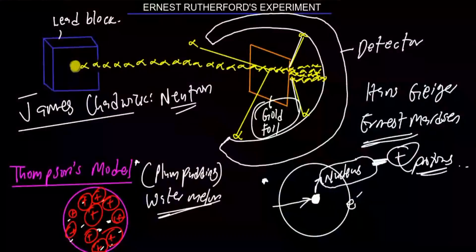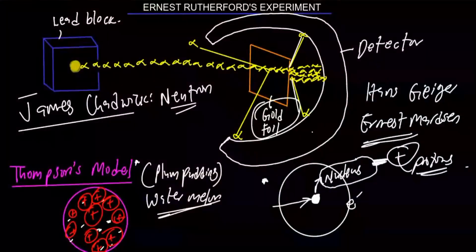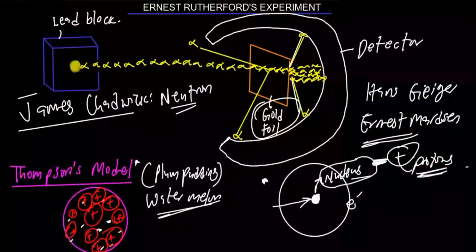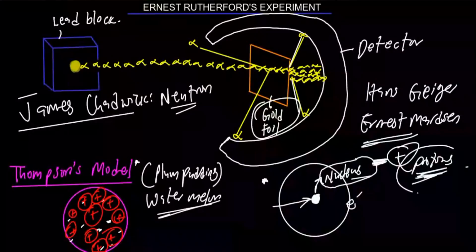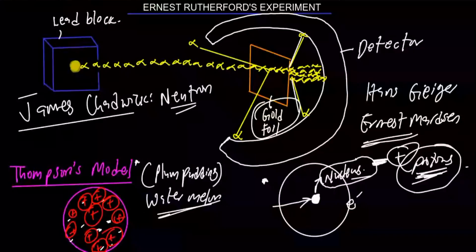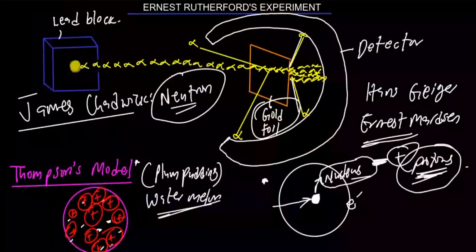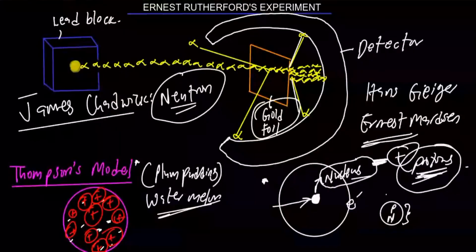Now, take note of something. If you were asked who discovered the nucleus, it is Ernest Rutherford, and who discovered the proton, Ernest Rutherford. Remember, I told us we have a positively charged center. What's making it positive is the proton. So he told us that the charge in the nucleus is positive due to the existence of protons in the nucleus. Also, another particle you will find in the nucleus is the neutron. So a nucleus has protons and it also has neutrons. That's why protons and neutrons are called the nuclear particles.